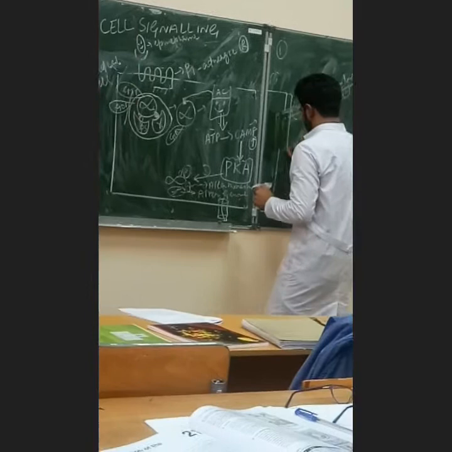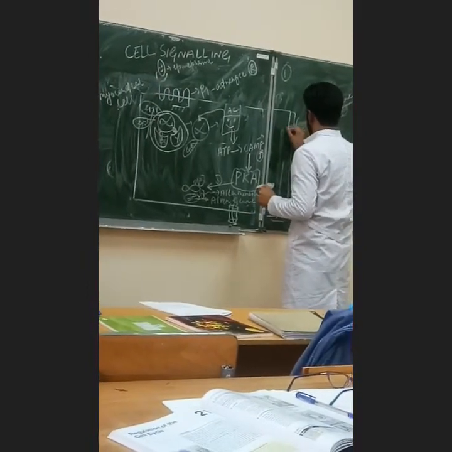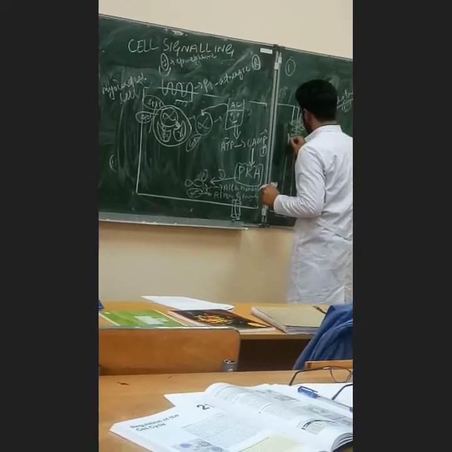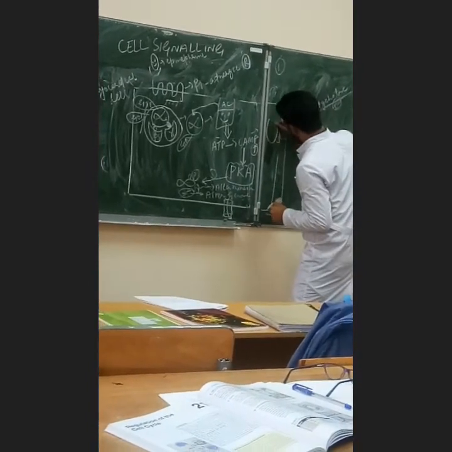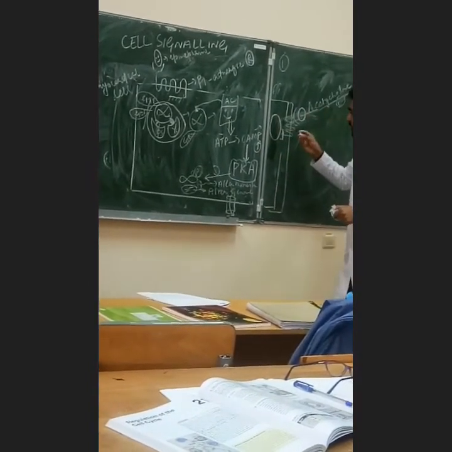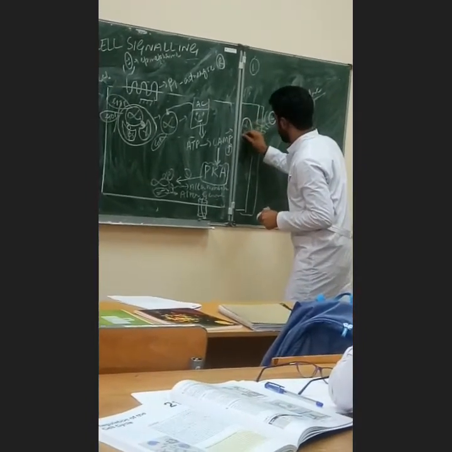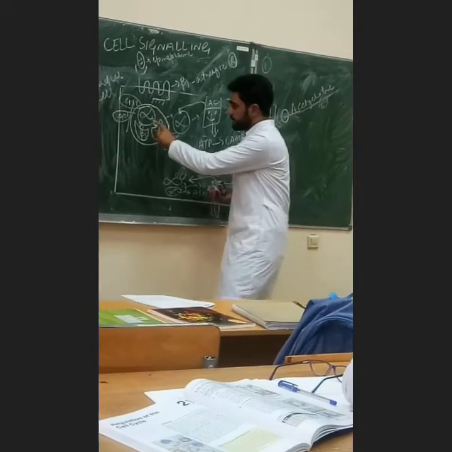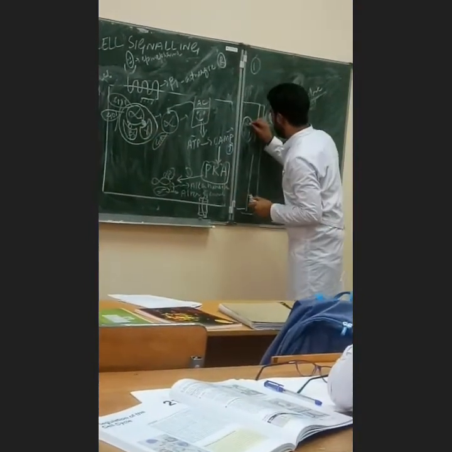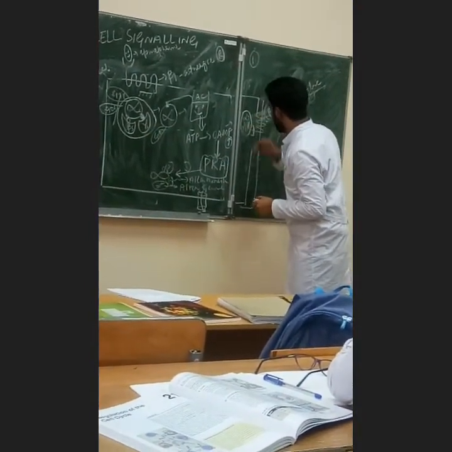When this acetylcholine binds here, it will give this activation energy to the G protein. Again we have alpha, beta, gamma, but this time they are inhibitory. Here they are stimulating, but here they are inhibitory. All 3 are inhibitory.